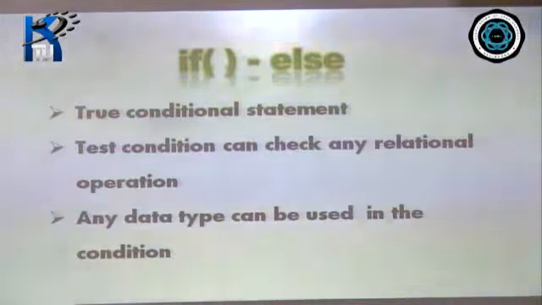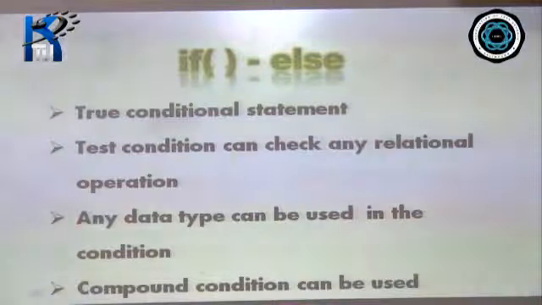Then we can use any data type in the condition, any of the data types: byte, short, int, long, float, double, boolean, char, or string. In fact, we can even combine the conditions to form a compound condition. So if-else is a true conditional statement. These are the basic properties of if or if-else. Now when we speak of if-else, there are 4 different formats of using it.